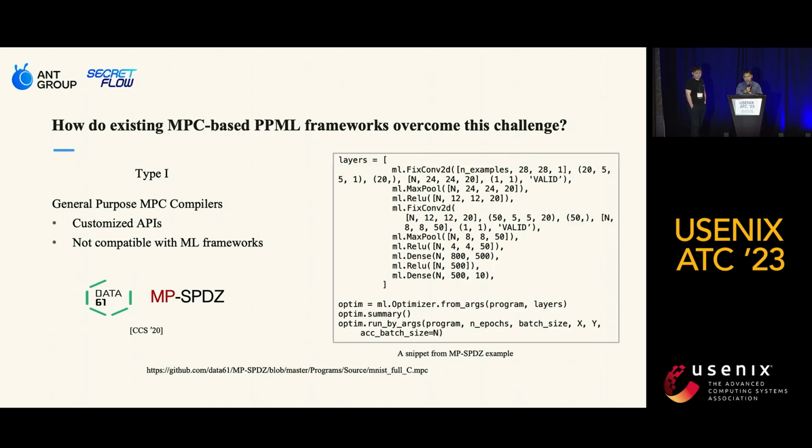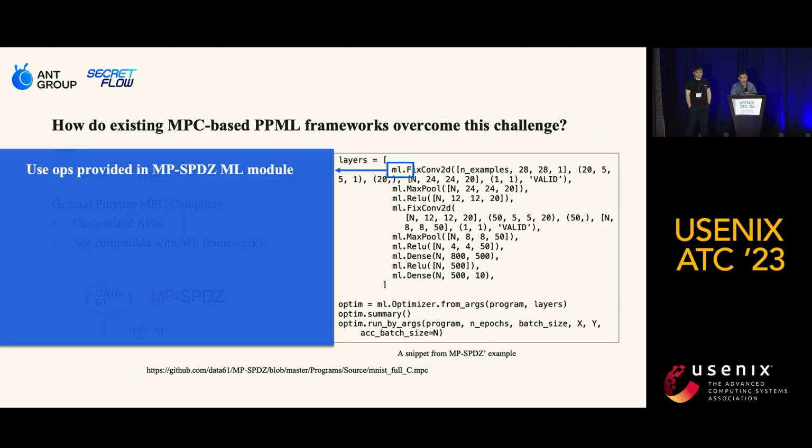This code is from MPCs' example of training a neural network for image classification. The code snippet showcases how MPCs can be used to enable PPML. In this case, the neural network is trained on encrypted data, ensuring that the privacy of the training data is maintained. The example demonstrates the use of customized ML APIs provided by MPCs, which encapsulate cryptographic primitives and enable efficient computation of machine learning tasks.